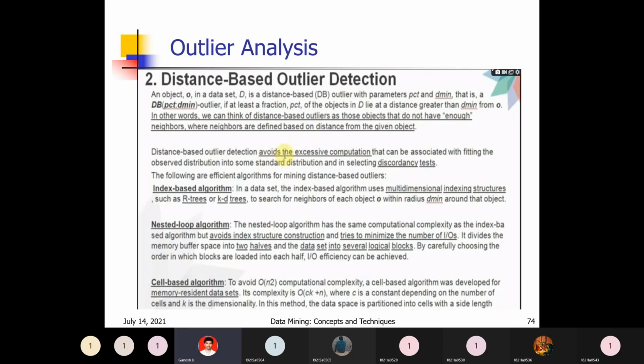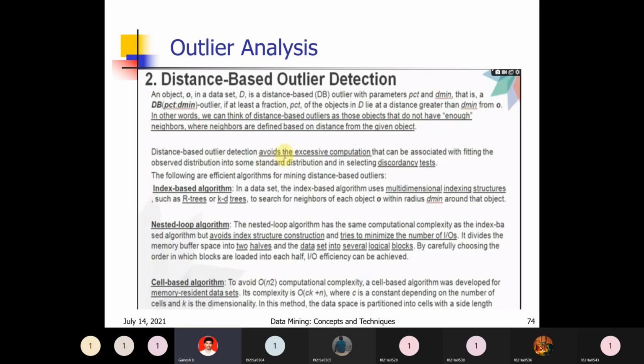Distance-based outlier detection avoids excessive computation. It removes unnecessary calculations and simplifies the data and the processing. Why? Because we are just finding whether enough neighbors are there within the region or not. If enough neighbors are not there, based on the distance, then it is not considered a data object. It is simply considered an outlier.